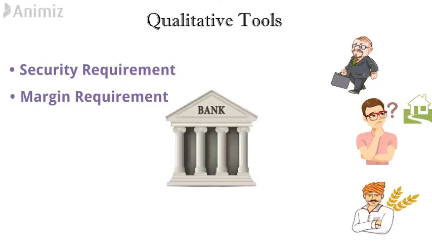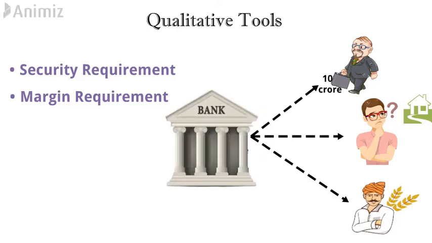Still, sir, there is a problem. What if the bank gives loans directly to the businessman? What if the bank rejects all the loans of the farmer as it is aware that the farmer is not able to give much security? And the bank gives 100 crore rupees as a loan to the businessman? Then again RBI has a tool for that. It is selling on credit, which means that RBI has decided some percentage of loan for every purpose.